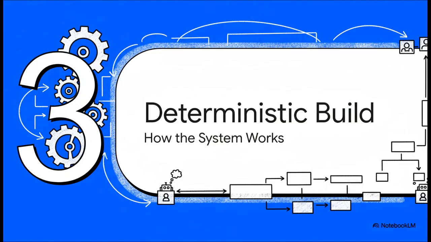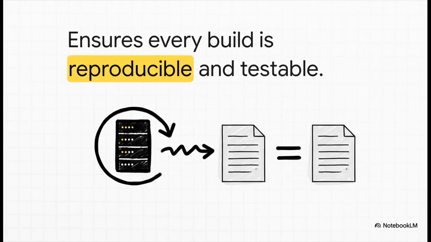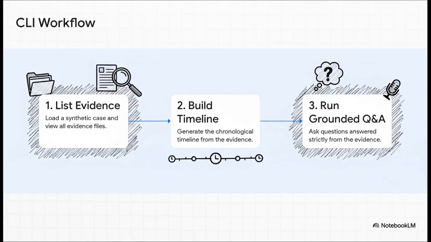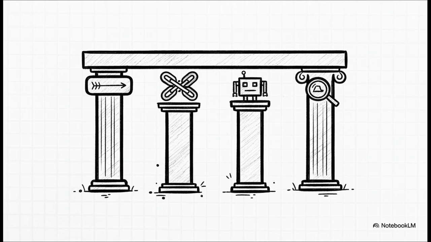All right, so let's look at the build and integrity of the system. The whole thing is powered by our synthetic evidence server, which lets us create a reproducible and testable environment for the agents. And the workflow is dead simple. From the command line, it's just 3 steps: list evidence, build the timeline, and then run your grounded Q&A. So this all reinforces our core principles: deterministic ordering, cryptographic provenance, and single-purpose auditable agents.